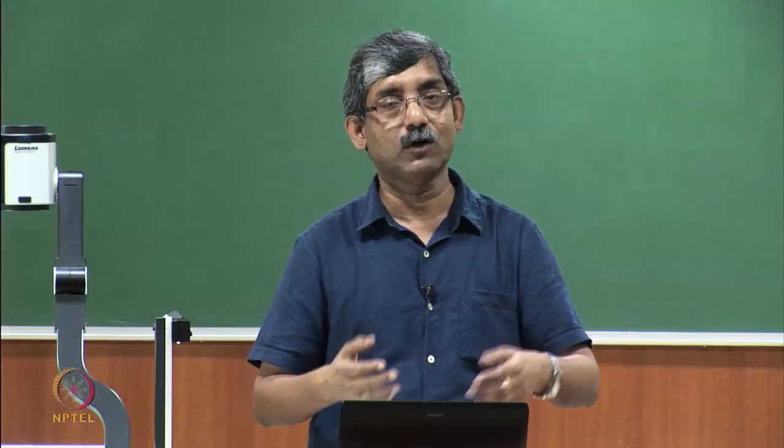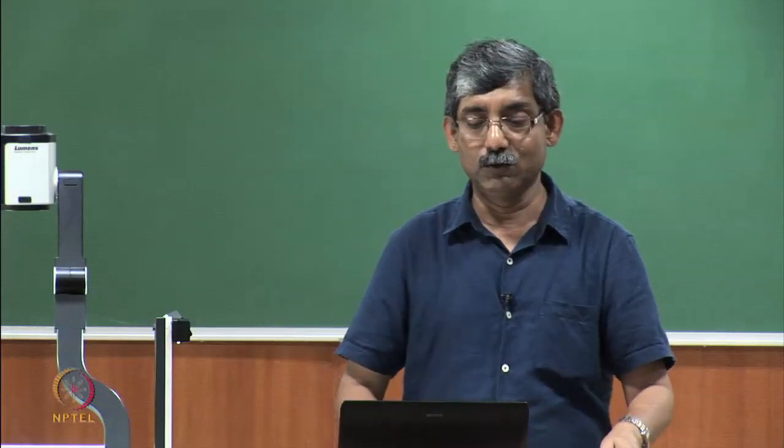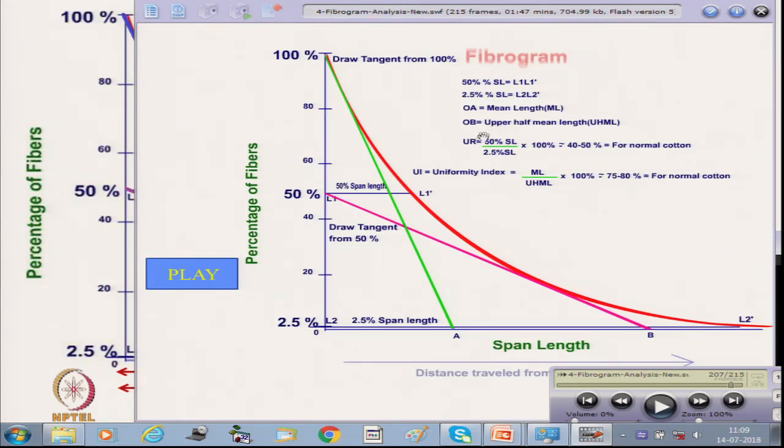People actually get confused between uniformity ratio and uniformity index. Uniformity index is the ratio of mean length and upper half mean length, and uniformity ratio is the 50% span length divided by the 2.5% span length.